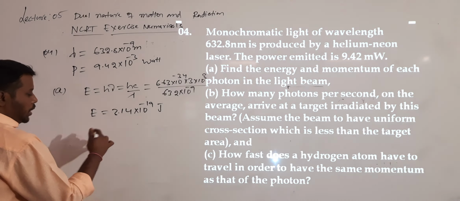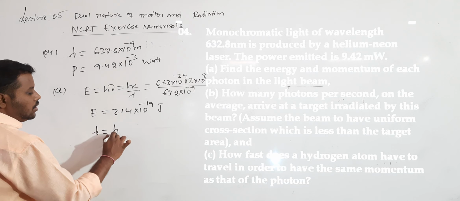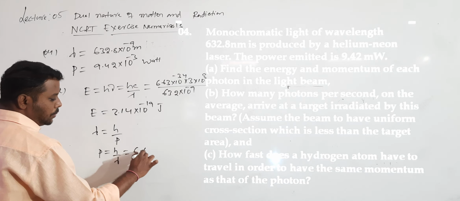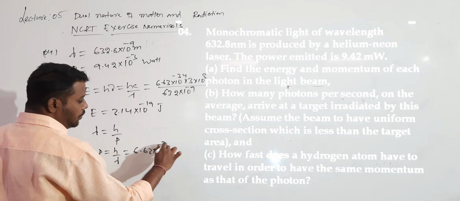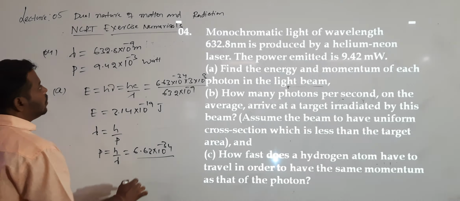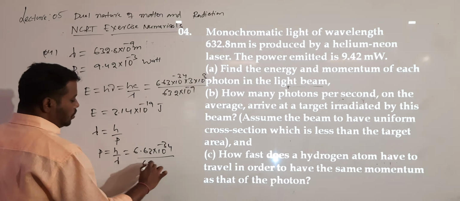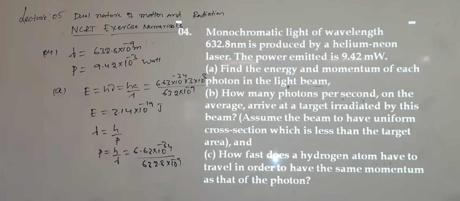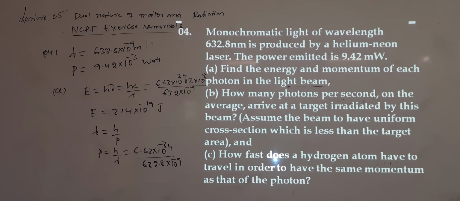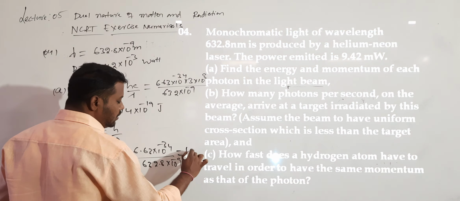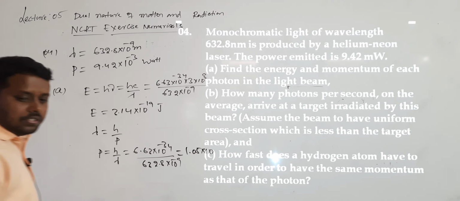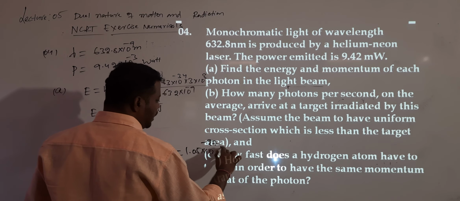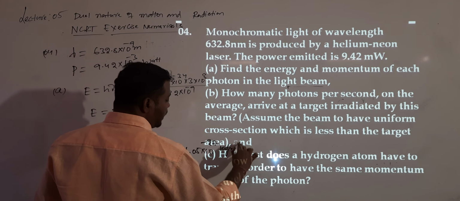Now how do I calculate the momentum? Lambda is equal to h by p, then p is equal to h divided by lambda. The h value is 6.63 into 10 power of minus 34 divided by the lambda value. What is lambda given as? 632.8 into 10 power minus 9. So the answer is very close to 1. After simplification, the answer is 1.05 into 10 to the power of minus 27 kilogram meter per second.